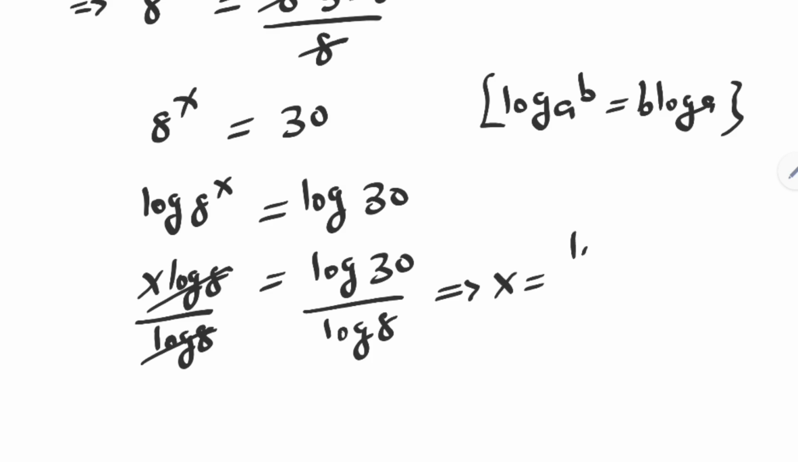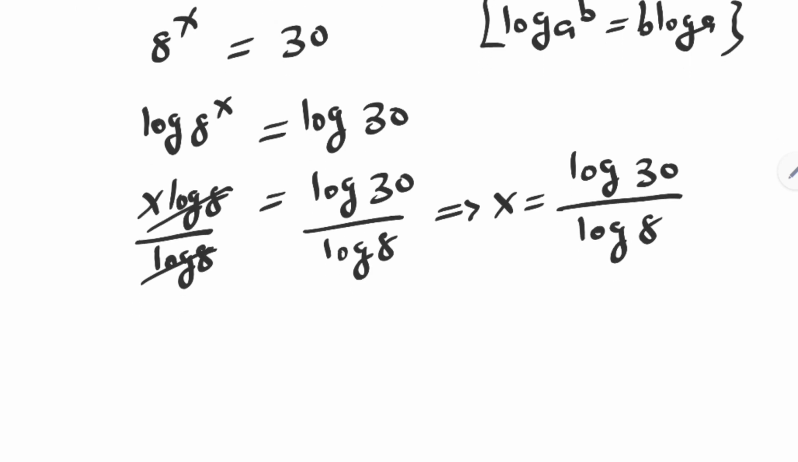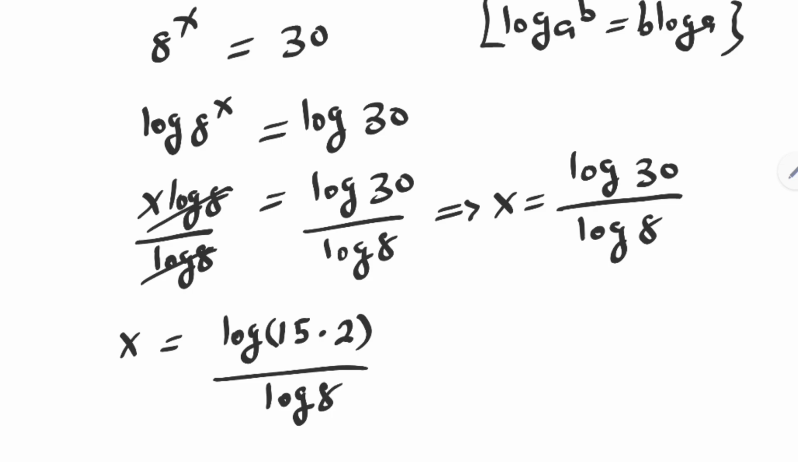x is equal to log 30 over log 8. x is equal to log 30 can be written as log 15 multiplied by 2 over log 8. Then if you have log a multiplied by b, this is equal to log a plus log b.